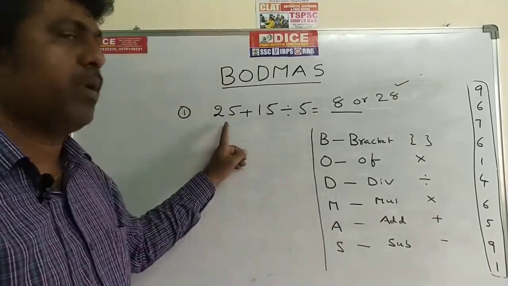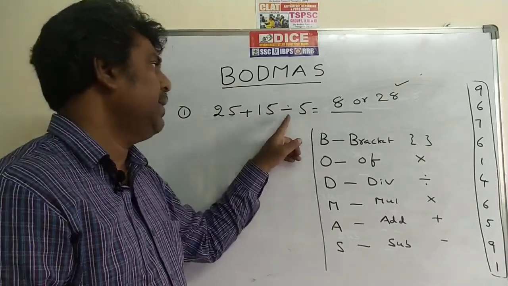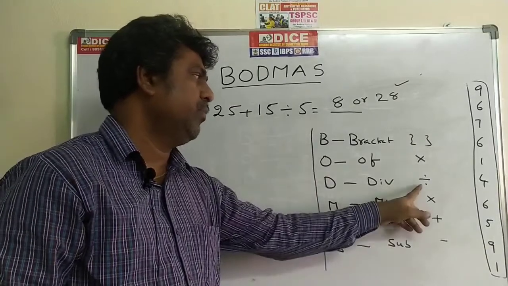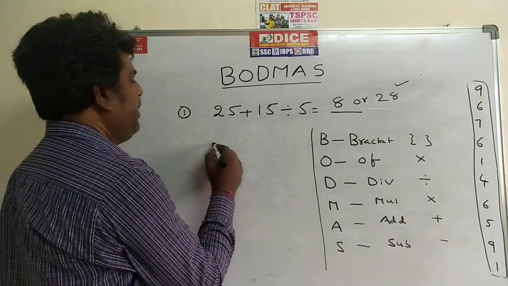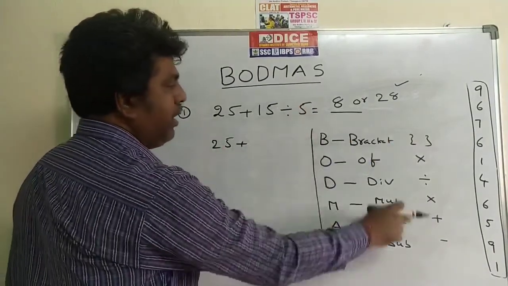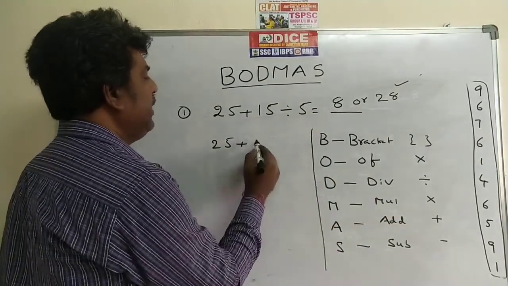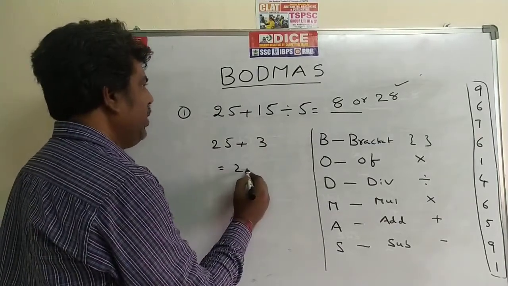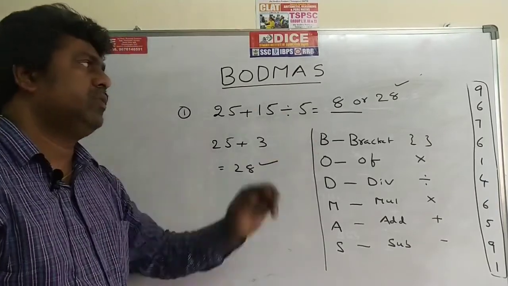So now go for the first problem: 25 plus 15 divided by 5. Here the operators are plus and division. According to the order, first priority is division, next plus. So in the first step, I am giving first priority to division because the order is division, next plus. 25 plus 15 divided by 5, the value is 3. In the second step, only one operator. 25 plus 3, the answer is 28. So 28 is the correct answer and 8 is the wrong answer.